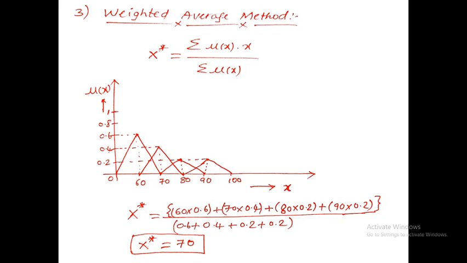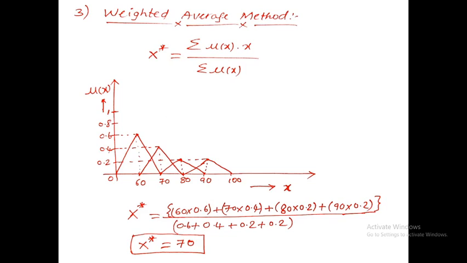So another method is the weighted average method. If you see the 3 methods, the first method is a little easy, the second method is a little difficult, and the third method is a little more difficult. Weighted average method means, to find the crisp value, x star is equal to summation of mu of x into x.